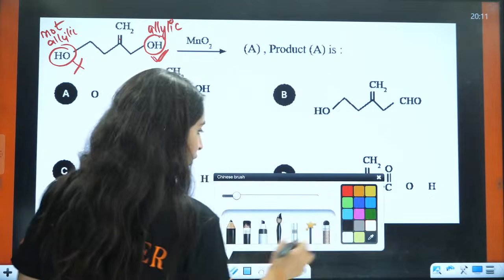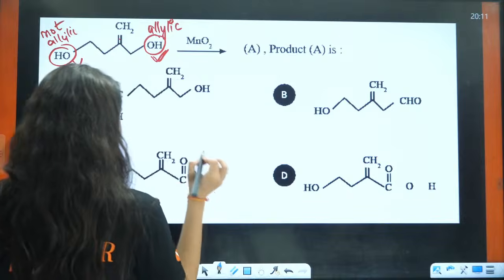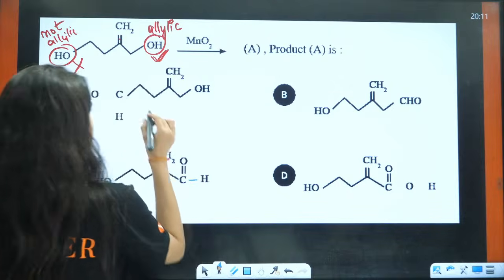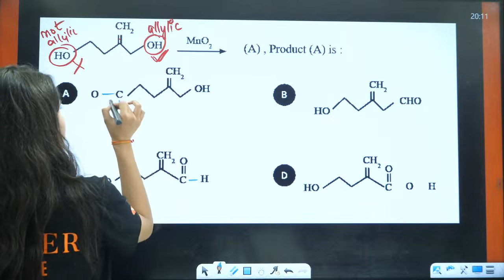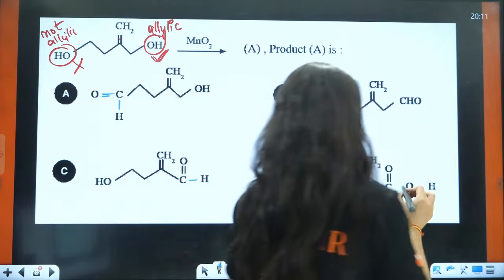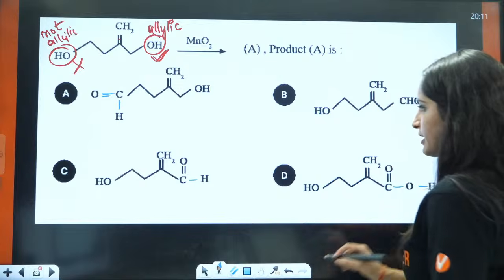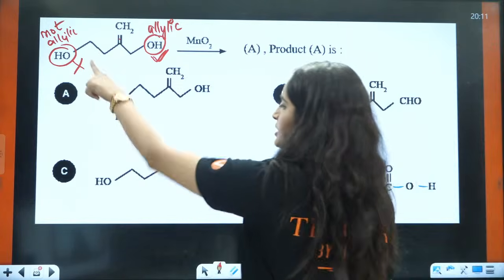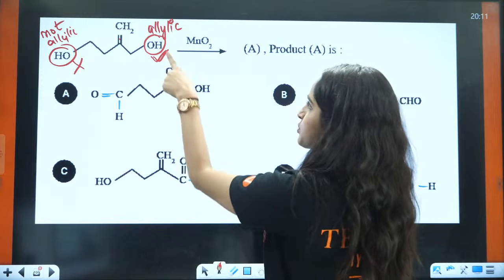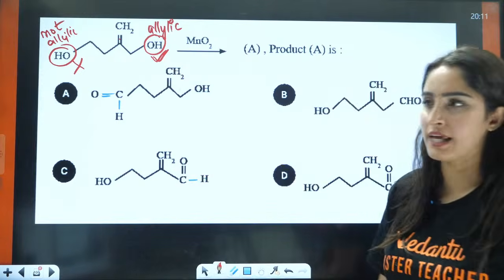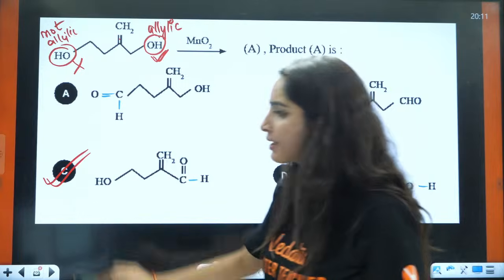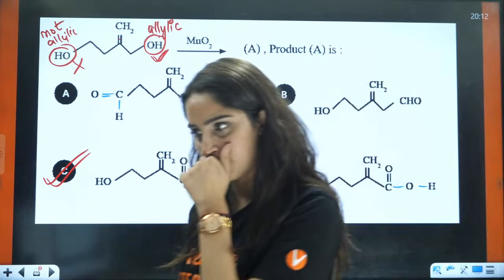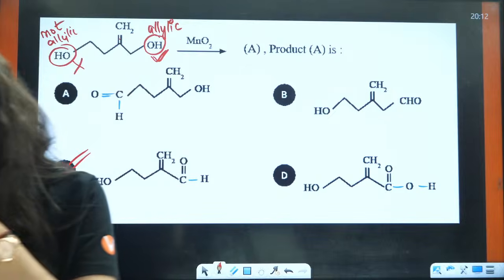A very, very important question this is. H, this is H, double bond, this is O, right? So now, as I told you, this will stay as it is, but this will be oxidized to CHO. So C will become the correct answer, right? C will become the correct answer. Okay?